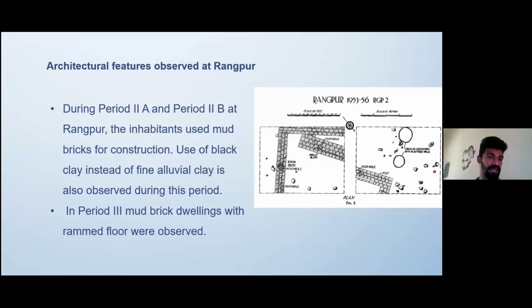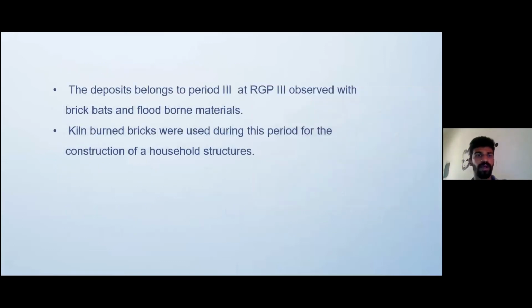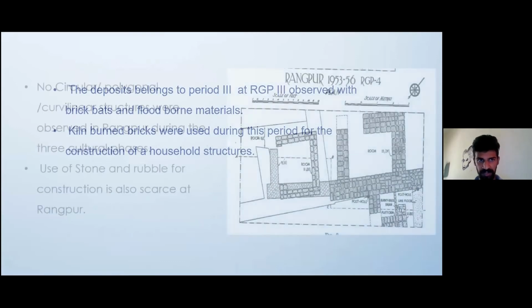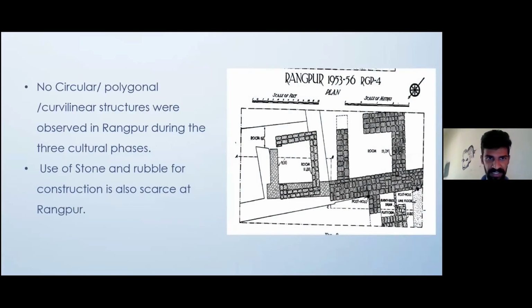In period 3, mud brick dwellings with rammed floors were observed in Rangpur. The deposits belonging to period 3 at Rangpur were associated with brick bats and flood-borne materials. Kiln-burned bricks were used during this period for the construction of household structures. No circular, polygonal, or curvilinear structures were observed in Rangpur during these three cultural phases. Use of stone and rubble for construction is also scarce at Rangpur.